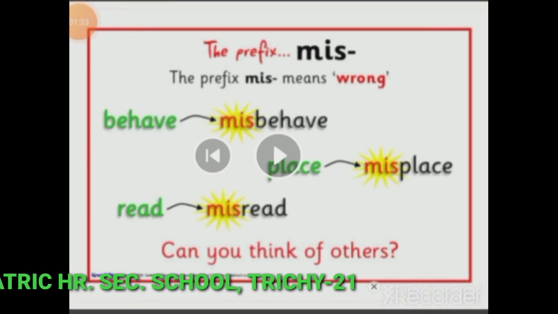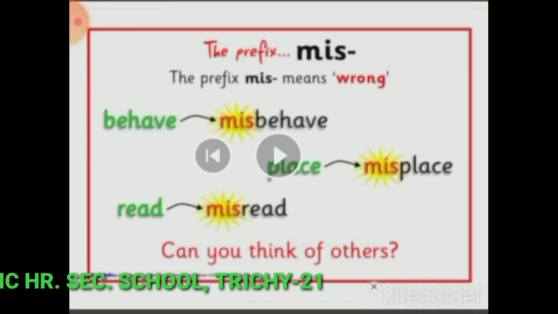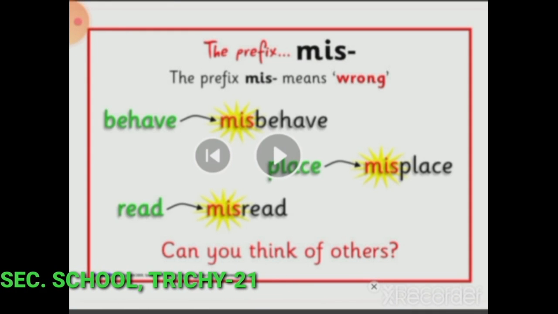Example for prefix: mis. The prefix mis means wrong. Behave. A prefix always comes before the word, so you can write misbehave. Place, misplace. Read, misread. Can you think of other examples? Yes, you can think of other examples also.